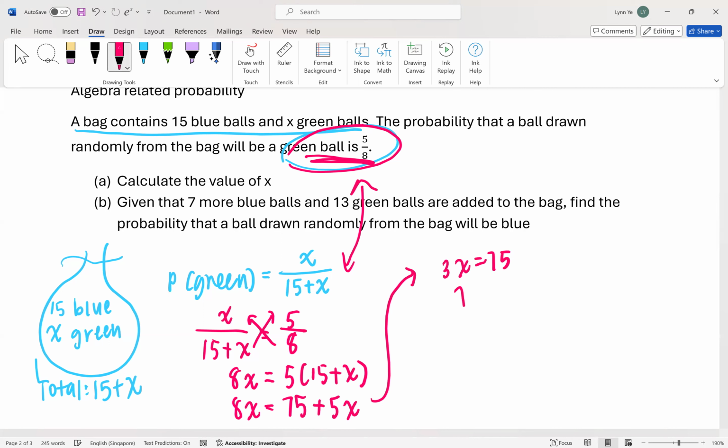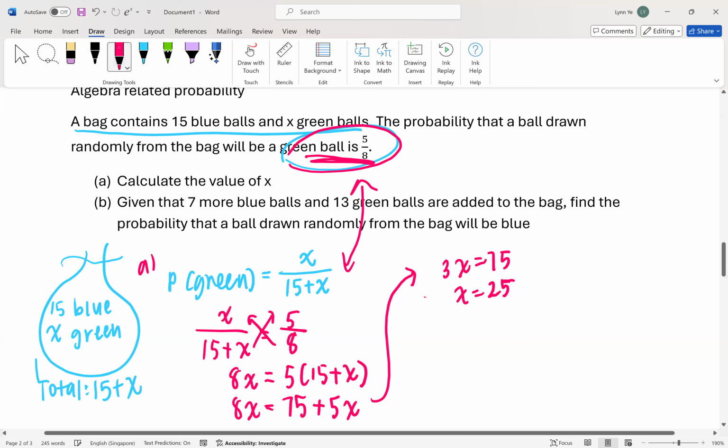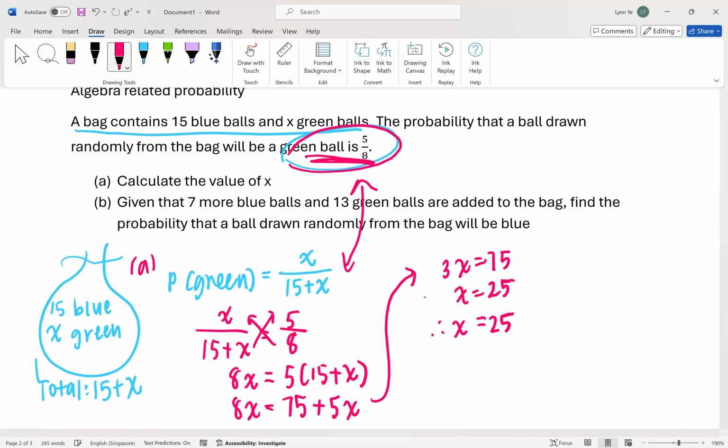So 8X minus 5X, very good. So with that, what else did they say? They asked you to calculate X. Did we calculate X already? Yes, we're done. So therefore, what's the X value? X is equal to 25. The end. Now let's move on to B.